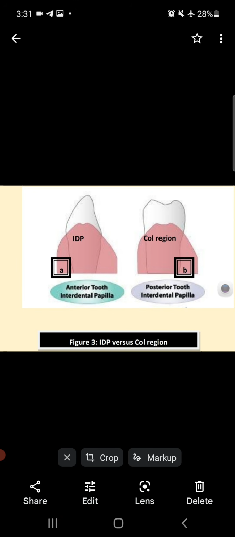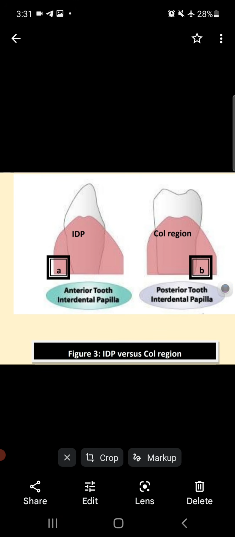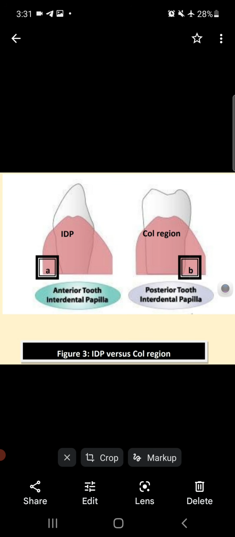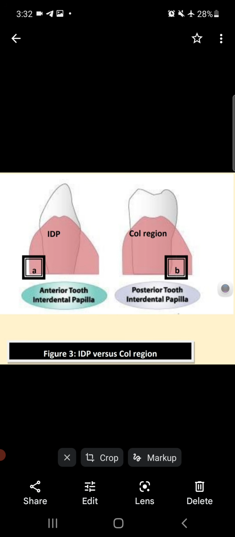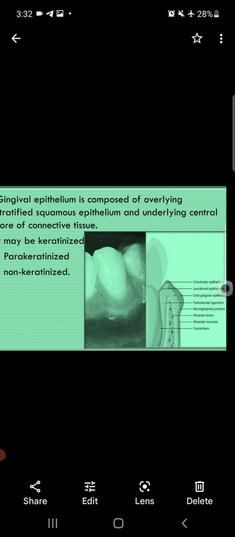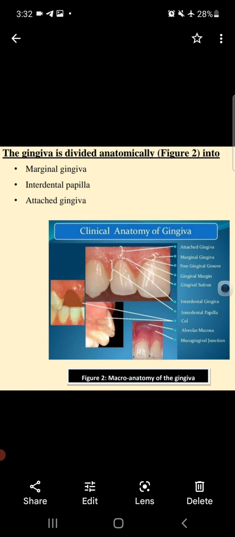Now here again, in anterior teeth, the interdental papilla is pyramid shaped, but in posterior teeth, the interdental papilla is cone shaped. Again, this is the MCQ point. Interdental papilla in the anterior region is pyramid shaped, and in posterior teeth it is cone shaped. This is the MCQ point. Try to note these important points.